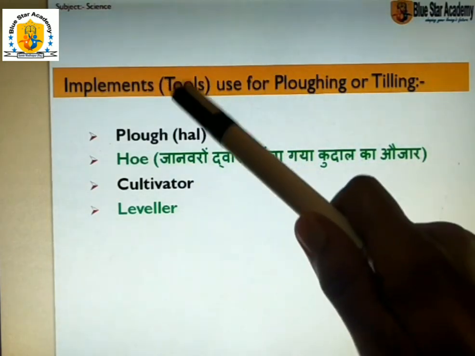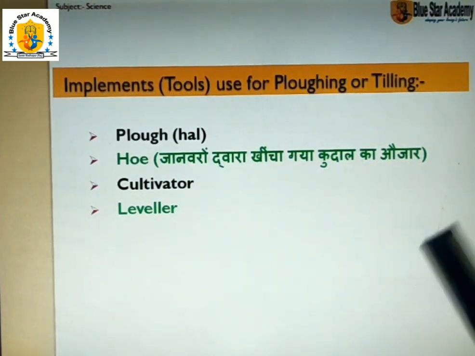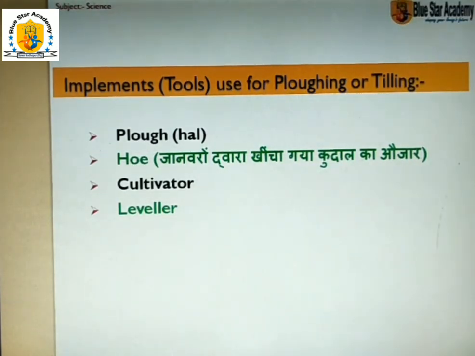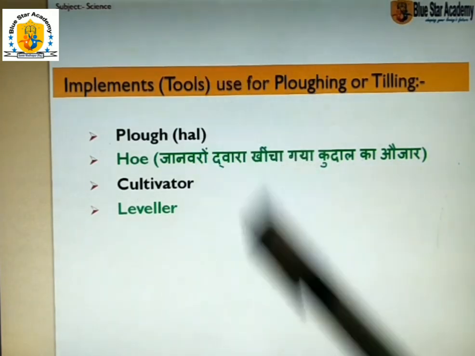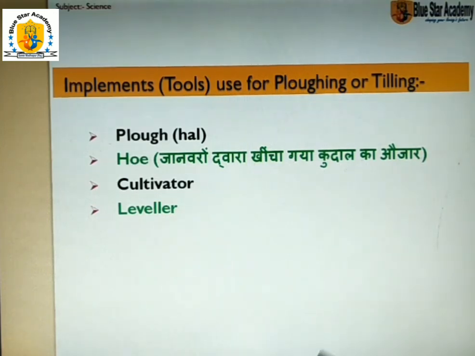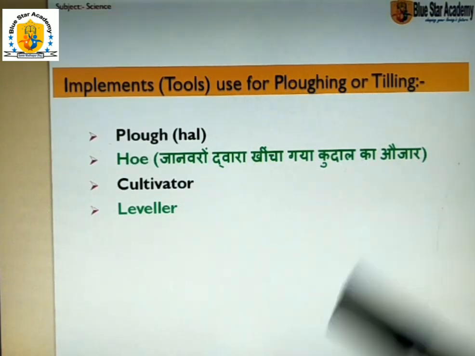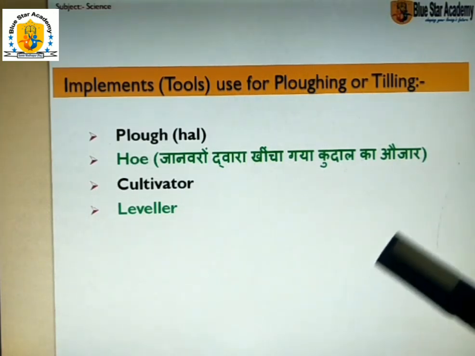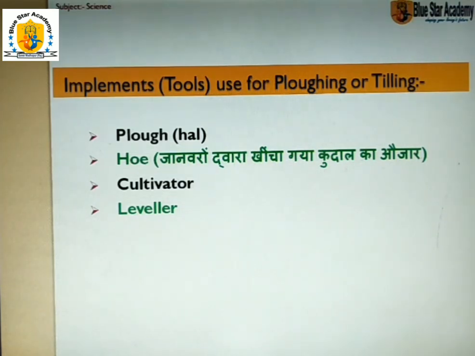I give you tools here only for your understanding. What types of implements do we use? Plow, hoe, cultivator and leveler. These tools are used for production of crops, for plowing and for preparing the soil.